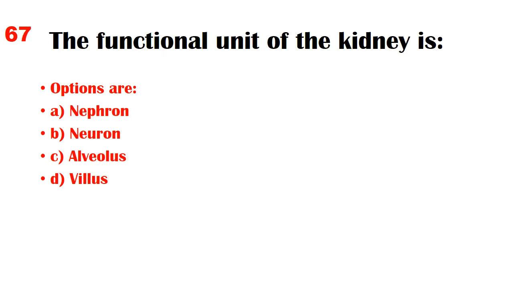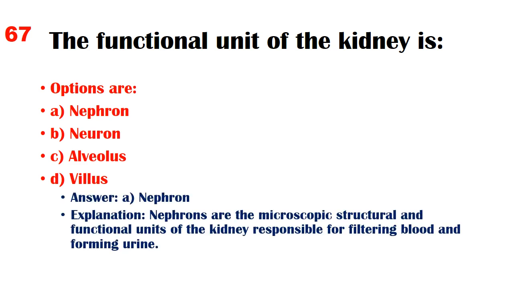The functional unit of the kidney is. Options are A. Nephron, B. Neuron, C. Alveolus, D. Villus. Answer. A. Nephron. Explanation. Nephrons are the microscopic structural and functional units of the kidney responsible for filtering blood and forming urine.